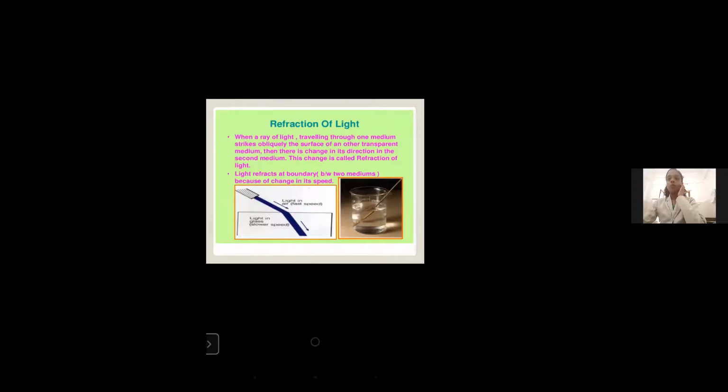That is, there is a change when light travels from one medium to another medium. Light refracts at the boundary between two media because of the change in speed. You can see in the figure that light in the glass has a slower speed and light in the air has a faster speed. Don't you see it? Yes.